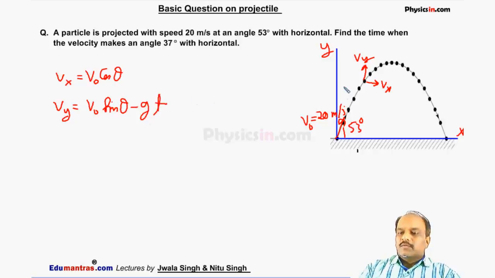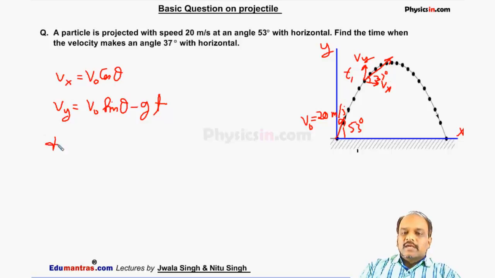Horizontal velocity will remain same. Vertical velocity will go on decreasing. It becomes 0 at the highest point and then again it becomes negative. So when the velocity makes 37 degree upward, let this time be t1.